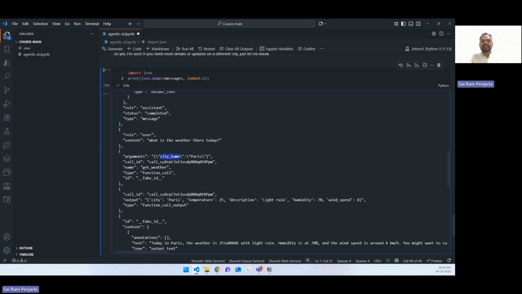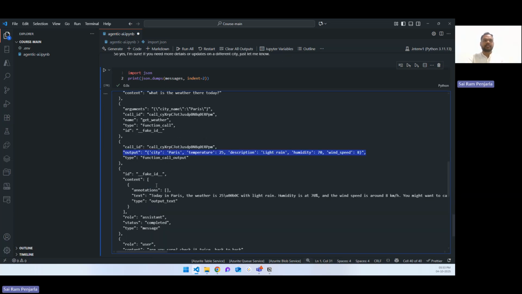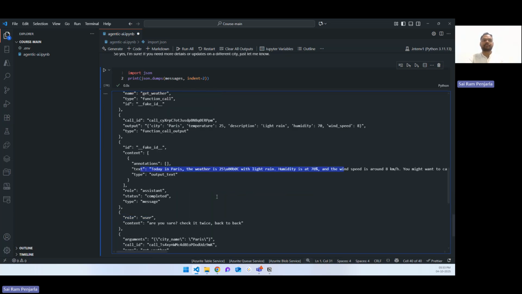And the arguments are one argument, which is city name, whose value is Paris. This is the function calling. This is the function output. Function call output: city Paris, temperature 25, description, humidity, wind speed. This is the exact same thing that our function is returning. Now, role is assistant, text is this one: today in Paris, the weather is blah, blah, blah.